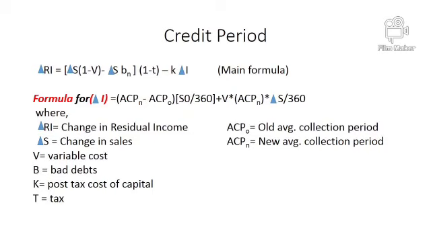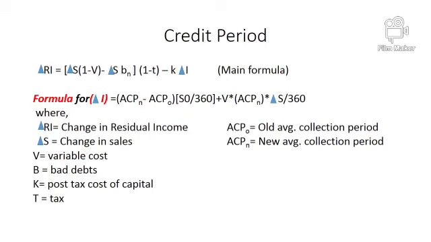So the formula is: change in residual income equals change in sales into 1 minus variable cost, minus again change in sales into bad debt percentage, into 1 minus tax, minus cost of opportunity, that is K, into change in I. And the change in I formula is SAP new minus SAP old, new collection period minus old collection period, into old sales upon 360, plus variable cost multiplied by new average collection period into change in sales, that is new sales, divided by 360.